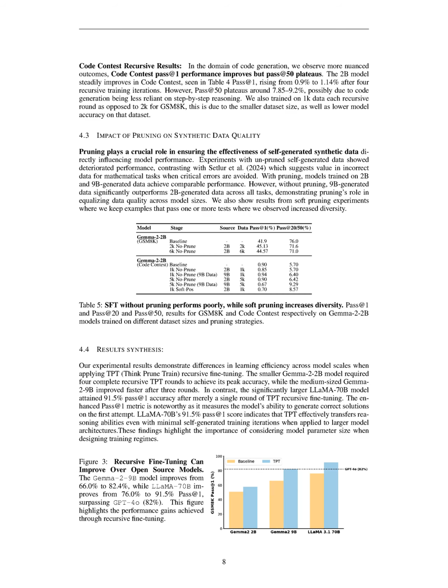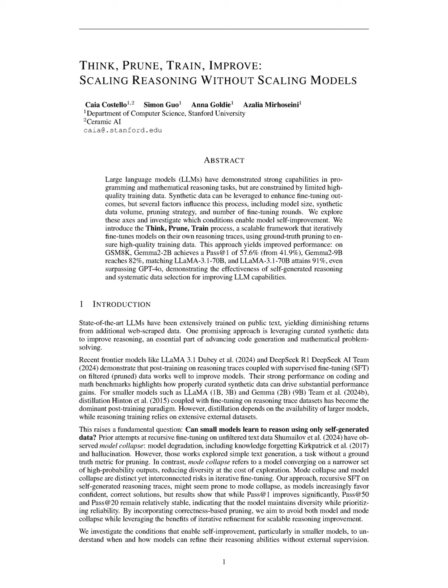This process is repeated across multiple rounds, allowing the model to learn from its own correct outputs while maintaining stable performance across various metrics, such as pass at 1, pass at 20, and pass at 50. By focusing on correctness-based pruning, the TPT framework effectively enhances the model's reasoning abilities without relying on external datasets or models.